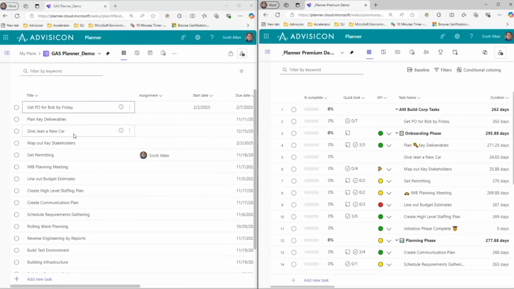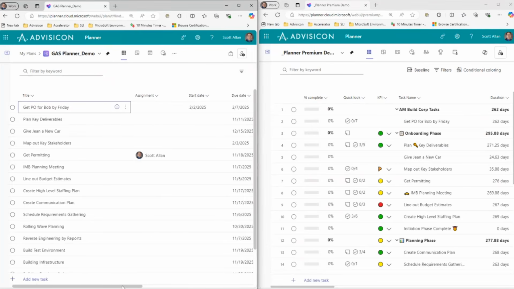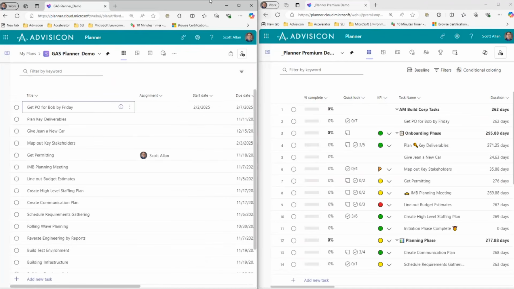In Planner, we have no option to create summary tasks like we have in Planner Premium. So for instance, this summary task called onboarding phase, we have multiple tasks under this onboarding phase, and all of the time rolls up in the duration. Now, here in this view, the fields that